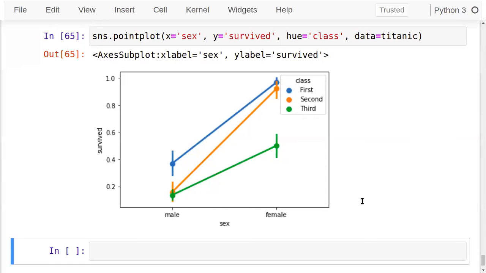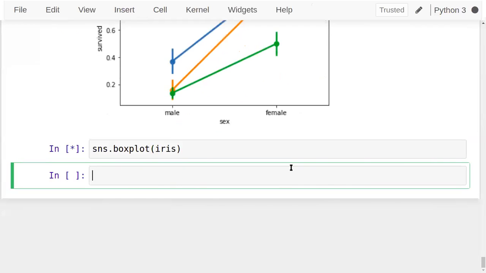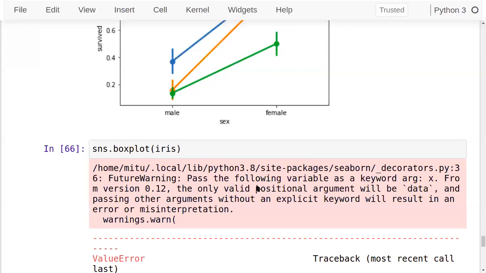Even we can have a point wise form data also, but before that there's the concept of box plot that we have seen. At a time I want to perform the operation on the box plot. SNS dot box plot, and here you apply the iris. Check it, I directly applied it.